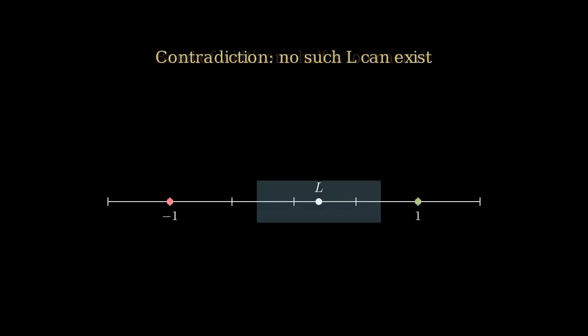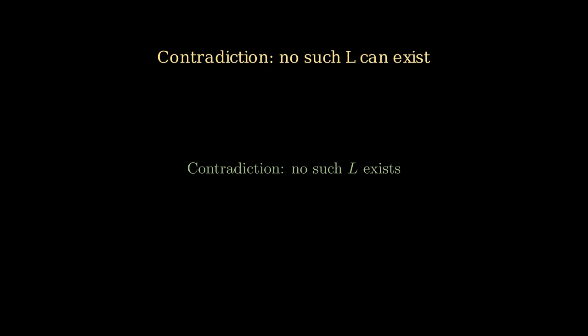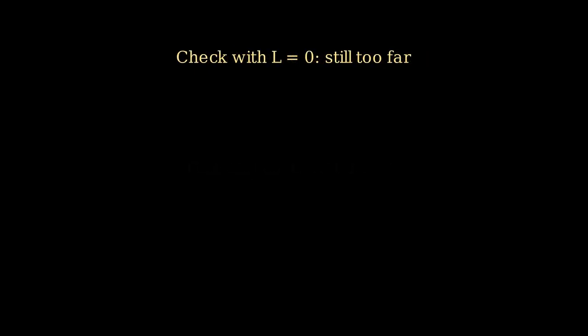This means no matter what L we picked, we cannot keep both the even terms and the odd terms within 1/2 of L after any point N. That is a contradiction, so no such L exists, and the sequence has no limit. As a check, try any candidate L yourself. Say L equals 0. The terms 1 and -1 are each exactly 1 unit away from 0, which is already bigger than our tolerance of 1/2, confirming the contradiction holds.